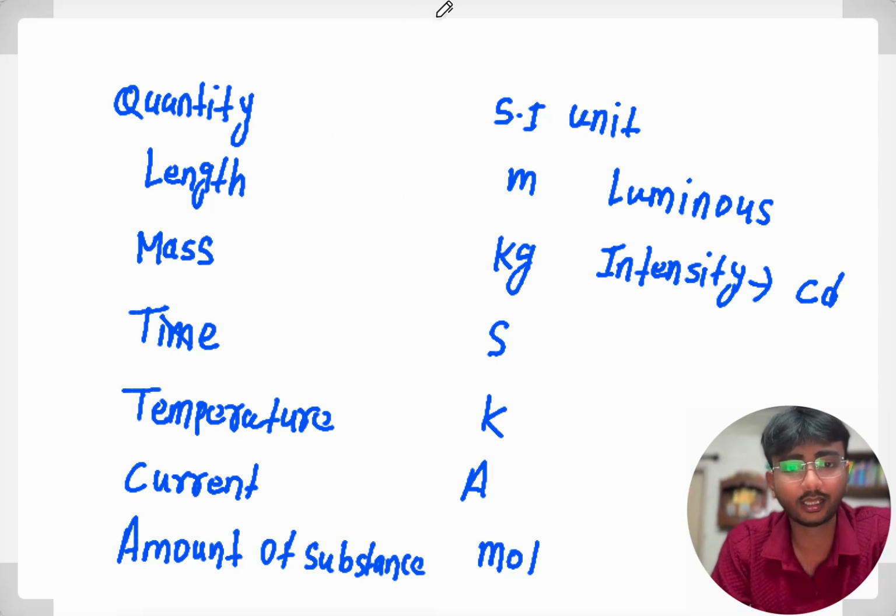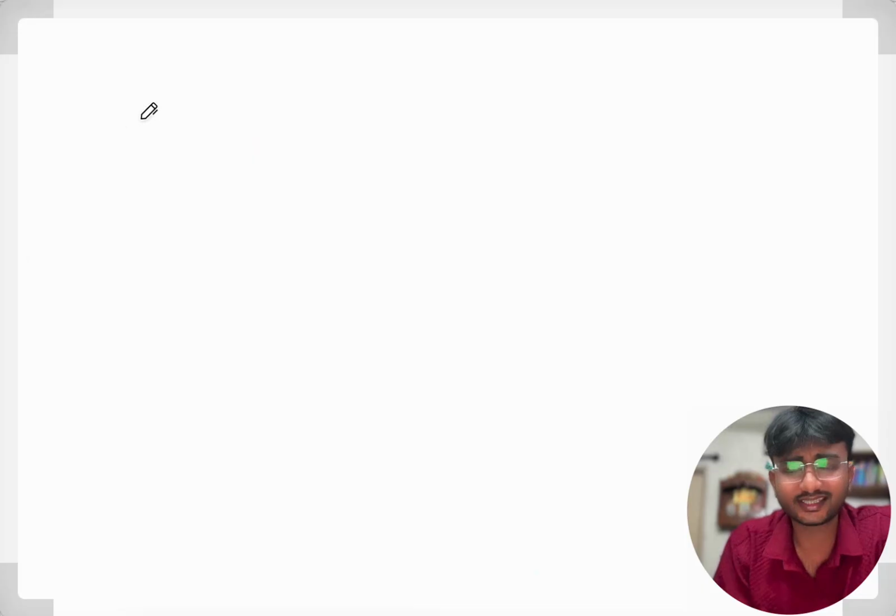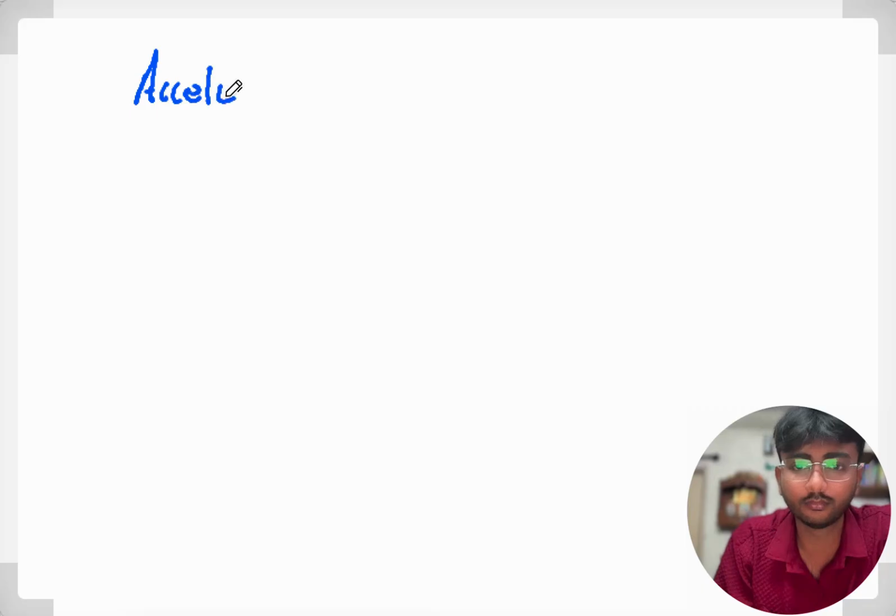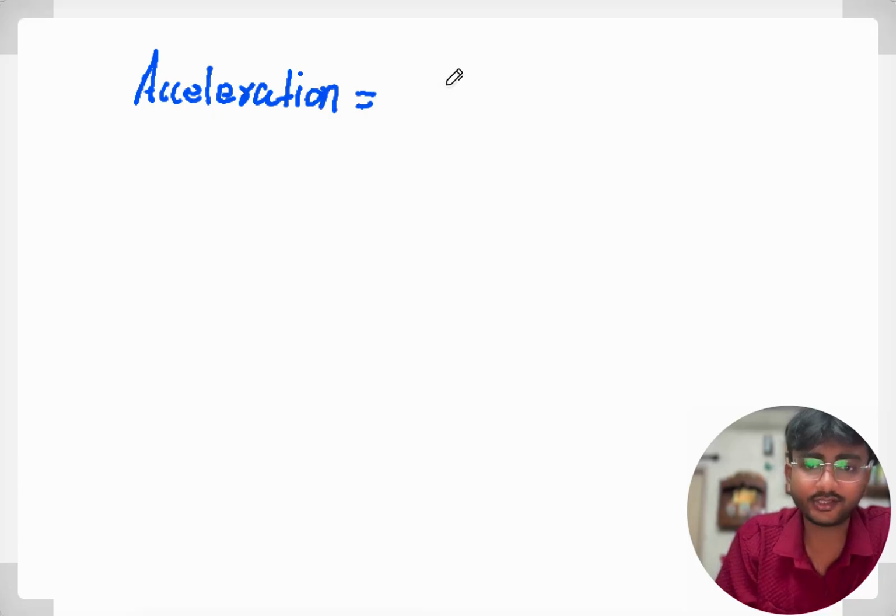Now let's understand the SI unit of some derived quantities. So let's start from acceleration. What is acceleration?